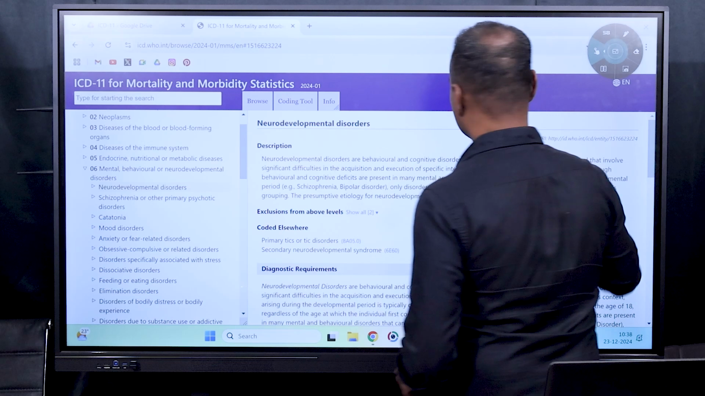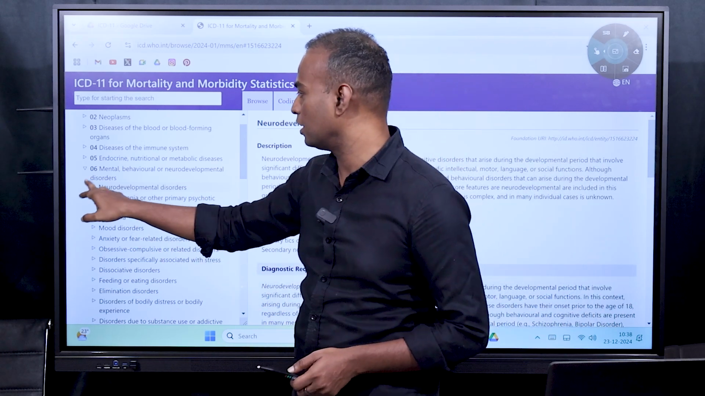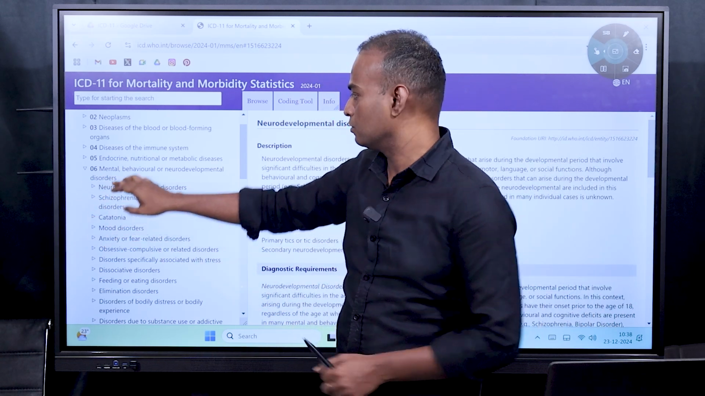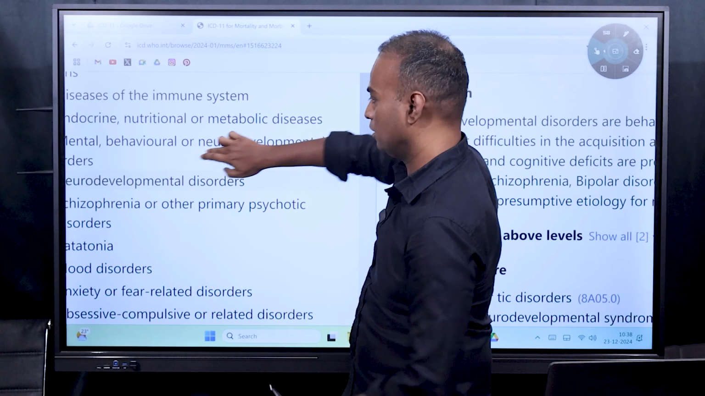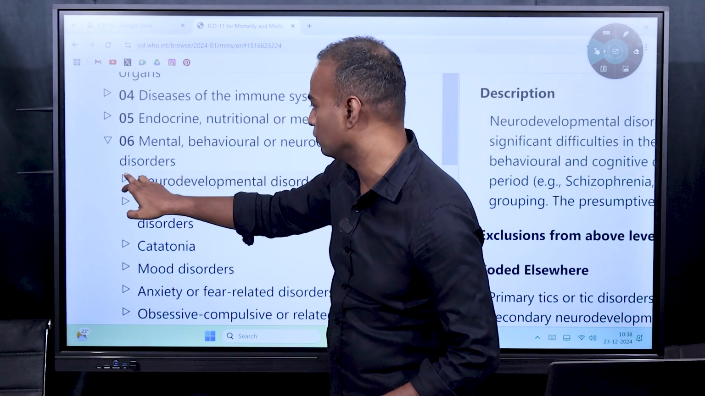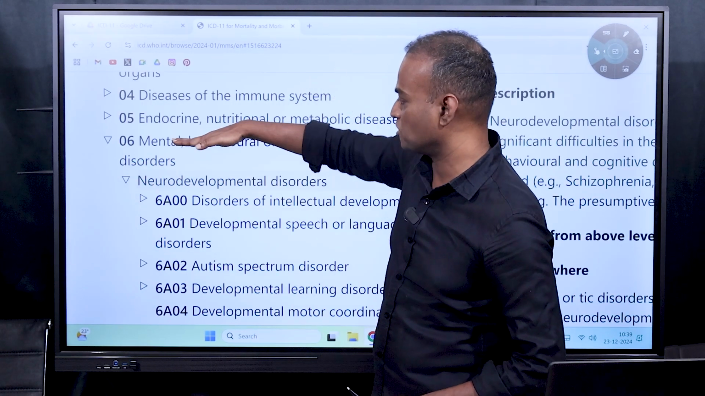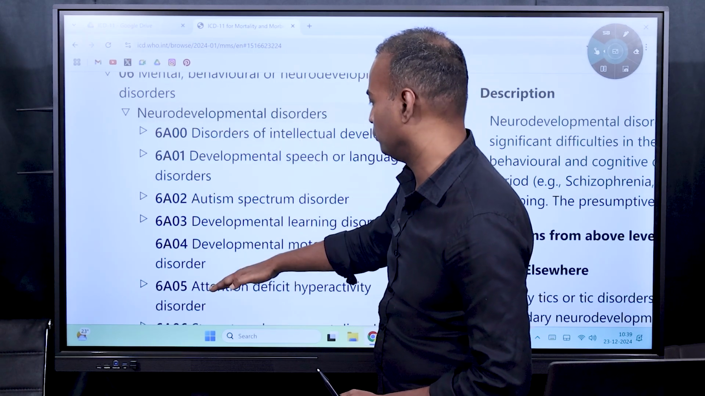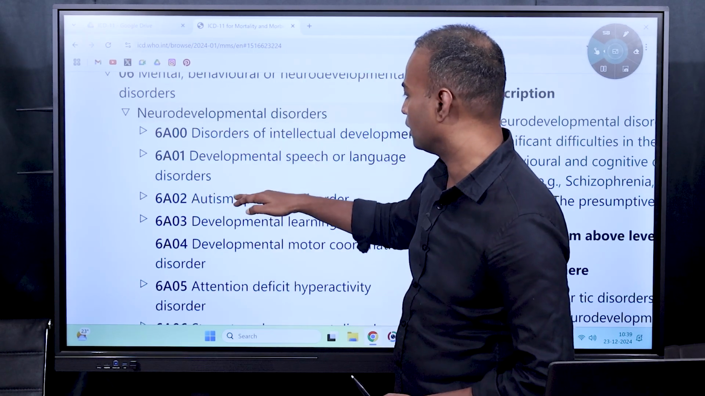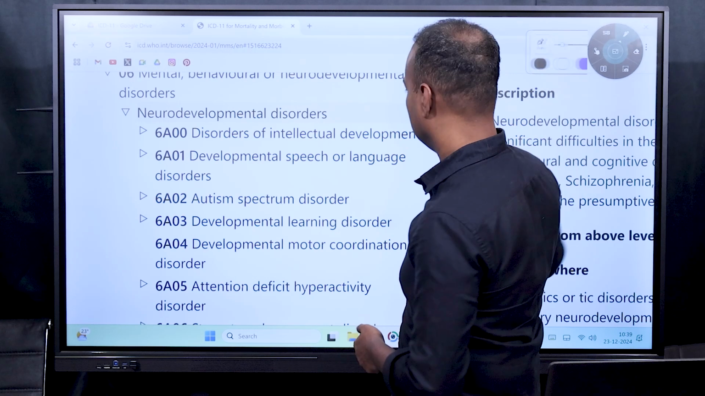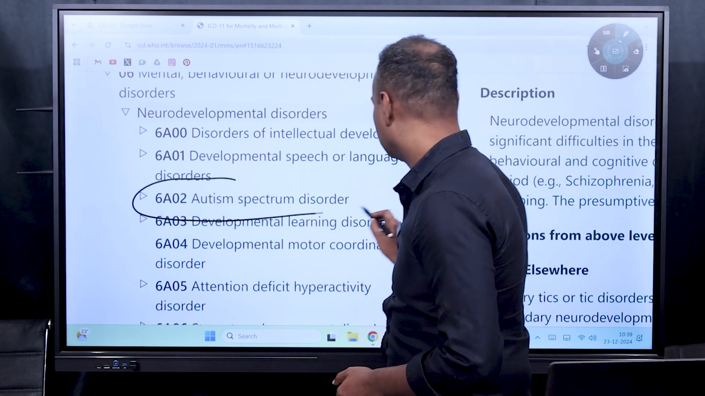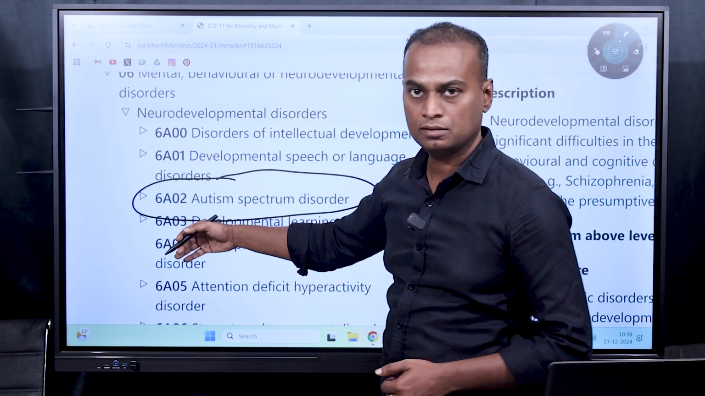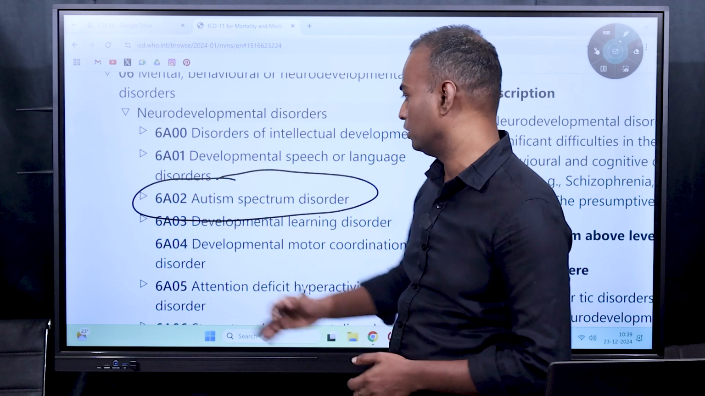Then going further down into neurodevelopmental disorders, see again there is arrow here. So you can see under neurodevelopmental disorders, there is arrow again here. You click on the arrow. This is a chapter. This is level 1. You get again level 2 here. So you can see under level 2, you have autism here. That is autism spectrum disorders. Again, it has level 3 below it. We will look into it.